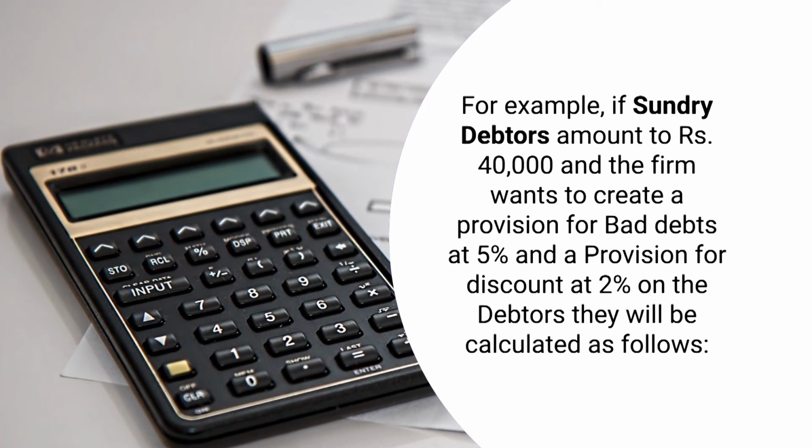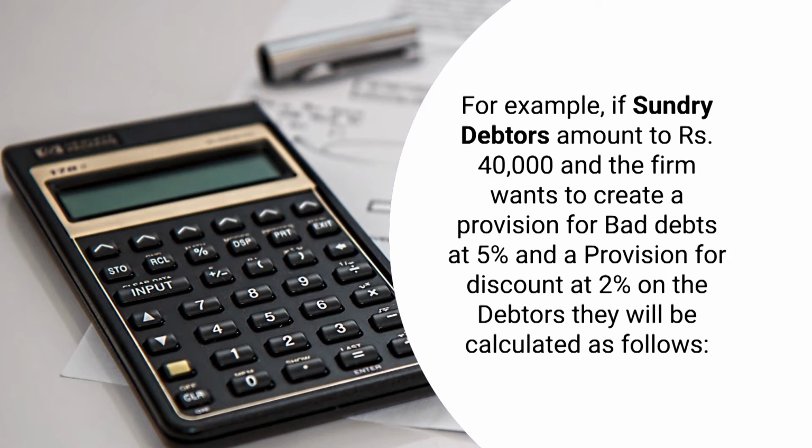For example, if sundry debtors amount to rupees 40,000 and the firm wants to create a provision for bad debts at the rate of 5% and a provision for discount on debtors at the rate of 2%, they will be calculated as follows.